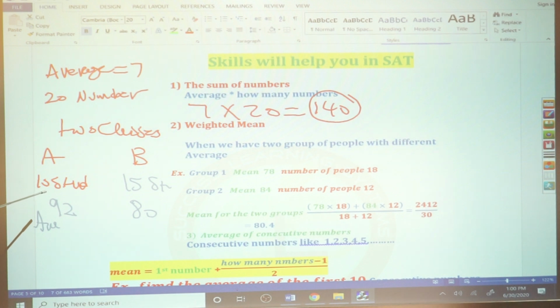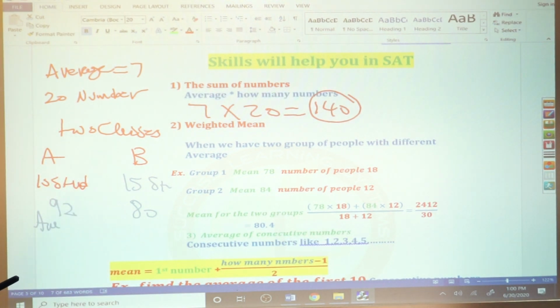Then, Amir, say we have 2 classes, A and B. Class A has 10 students, class B has how many students? 15 students, right? The average for A is how much? 92. The average for B is what? 80. Okay, what's the average for the 2 classes together? 92 plus 80 divided by 2. Wrong.